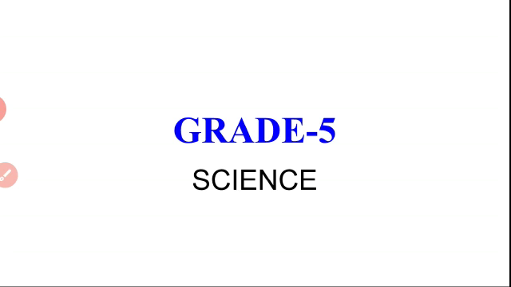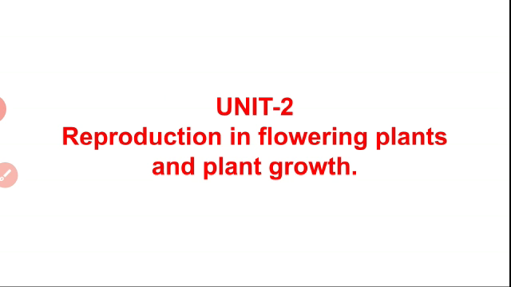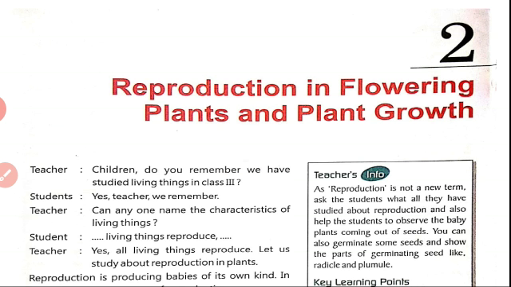Today in this session, we are going to discuss part 2 of our chapter 2. Before entering into today's session, I am going to give you a small recap of your previous class. What is the topic? Reproduction in flowering plants and plant growth. What is reproduction? Reproduction is producing babies of its own kind. In the previous class, we saw reproduction in plants.